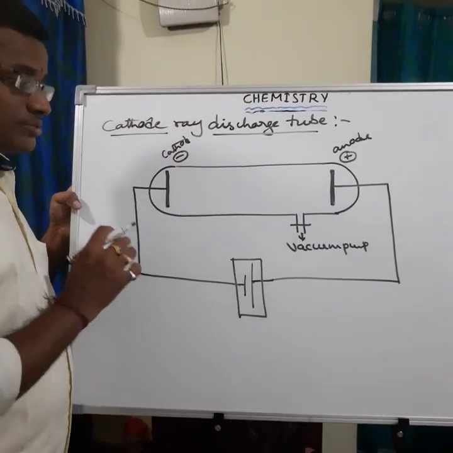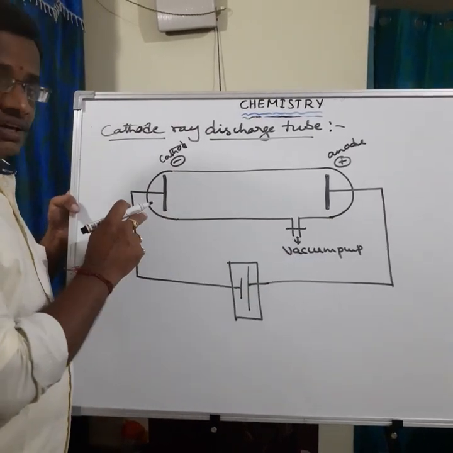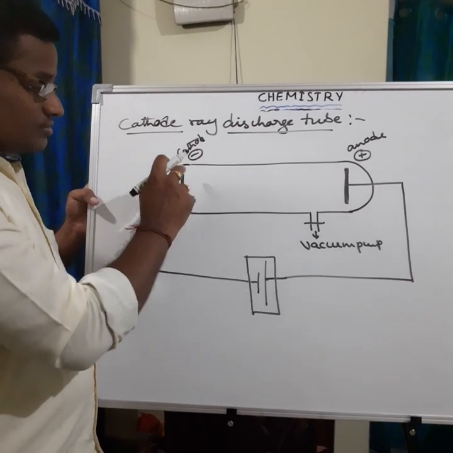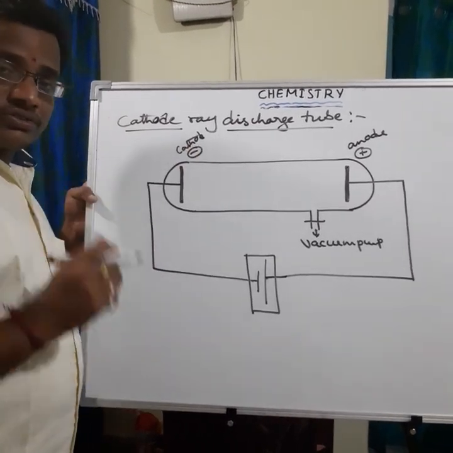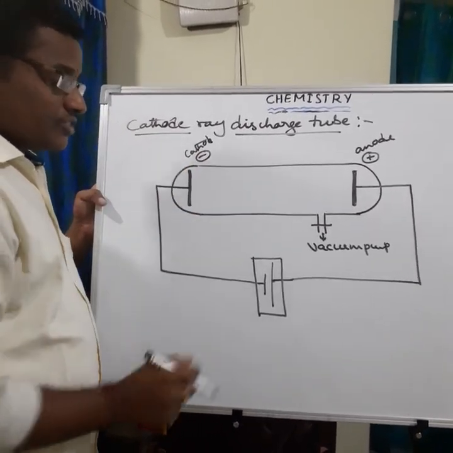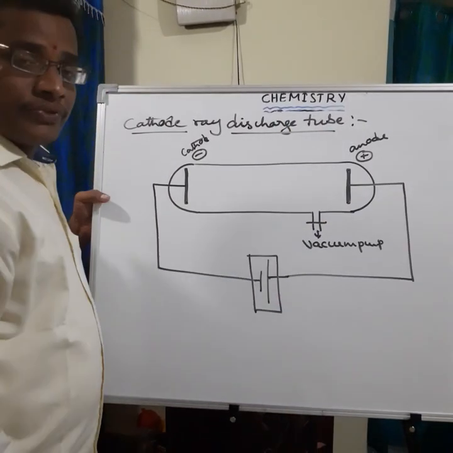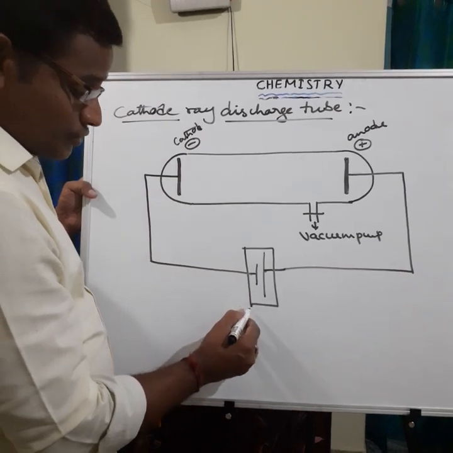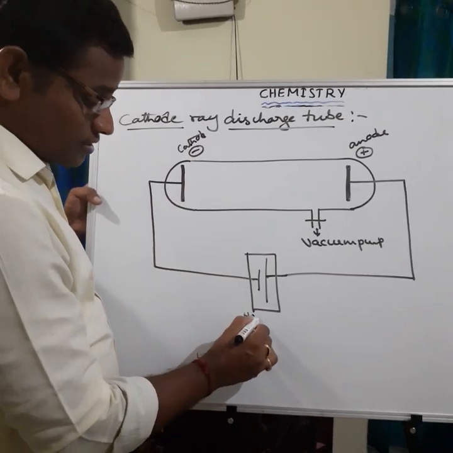So this is the cathode ray discharge tube. What is the cathode discharge tube? It is made up of glass. It contains two metal plates at both ends. These metal plates are nothing but electrodes. One metal plate is the cathode, another is the anode. The cathode and anode are attached to the high voltage battery circuit.